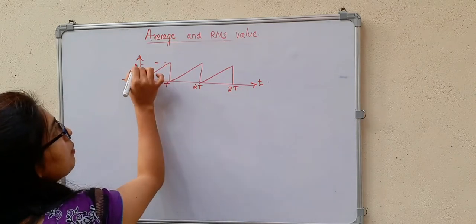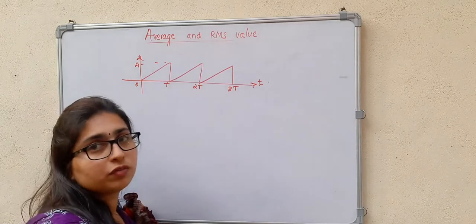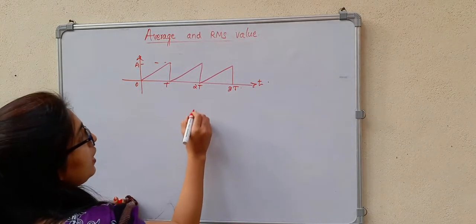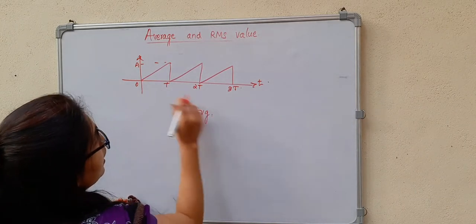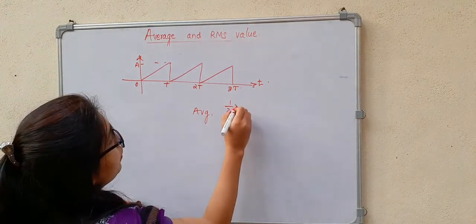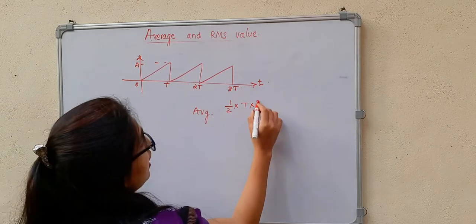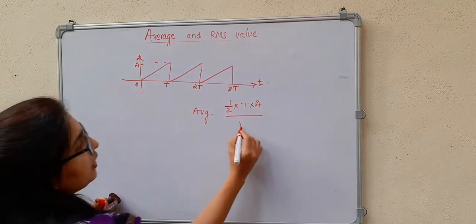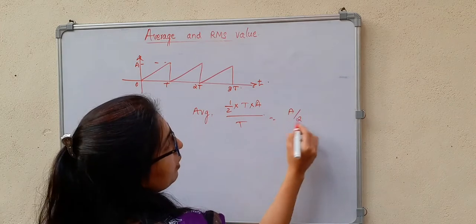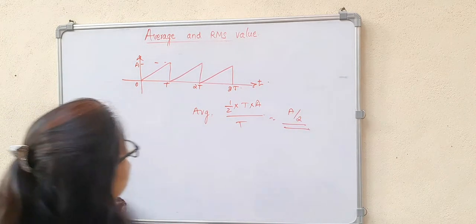Let us take this amplitude as A. Then you have to find the average value of this. What is the average value? Area divided by T. So half into, what is the base? It is T. Height is A divided by T. So it is equal to A by 2. A by 2 is the average value of this sawtooth wave.